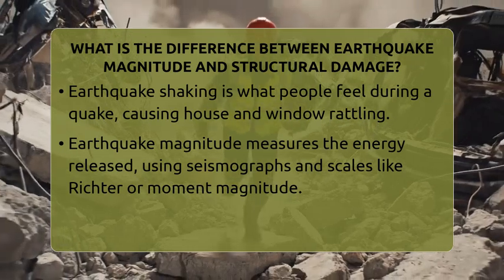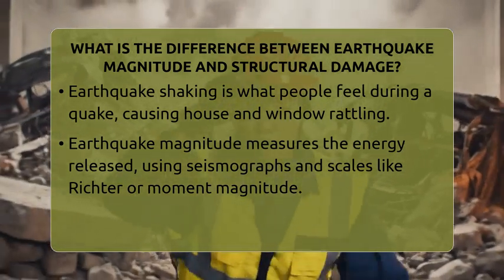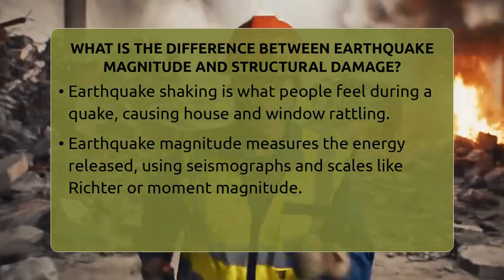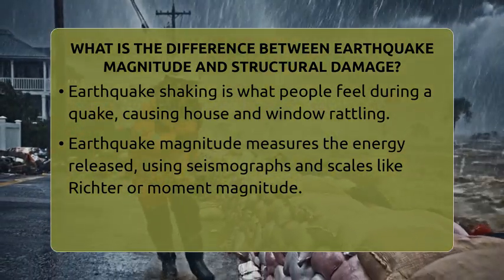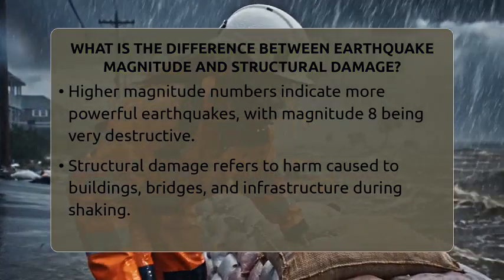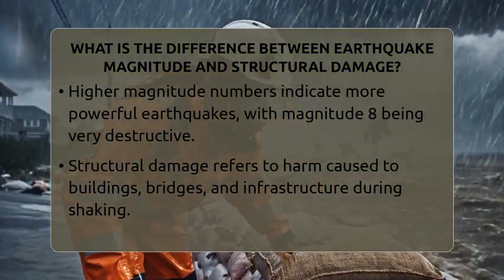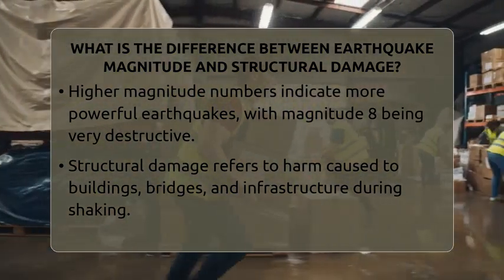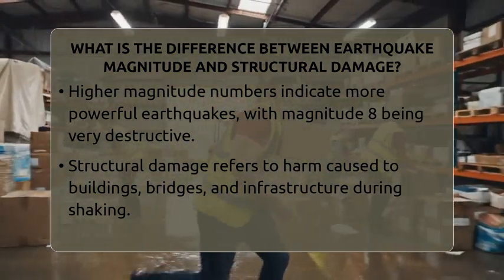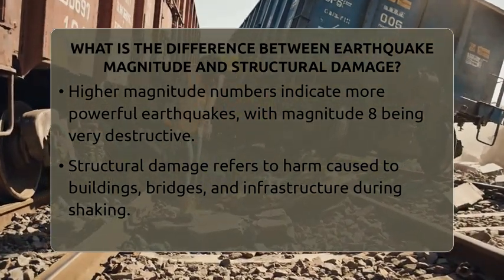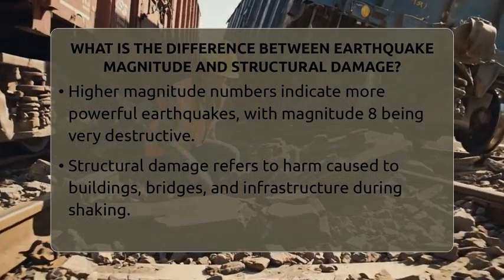Earthquake magnitude is a number that tells us how much energy was released during an earthquake. Scientists measure this using special instruments called seismographs. They give us a single number on a scale, like the Richter scale or the moment magnitude scale. The higher the number, the more energy was released. For example, a magnitude 3 earthquake is small and usually not felt by people, while a magnitude 8 earthquake is extremely powerful and can cause widespread destruction.